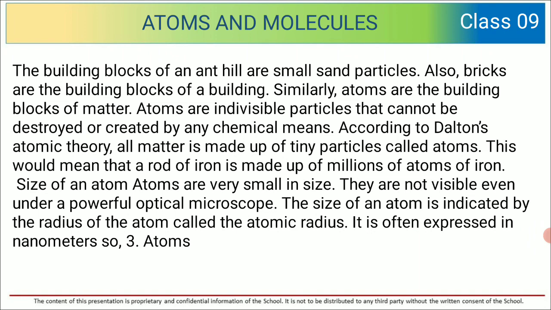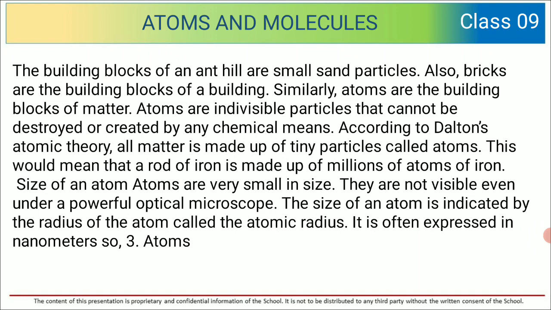According to Dalton's atomic theory, all matter is made up of tiny particles called atoms. This would mean that a rod of iron is made up of millions of atoms of iron. Atoms are very small in size. They are not visible even under a powerful optical microscope.